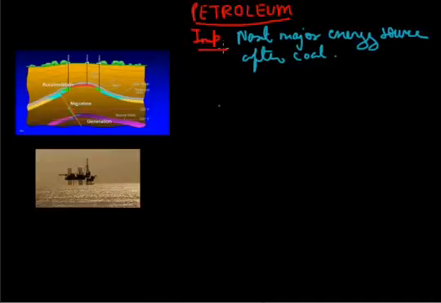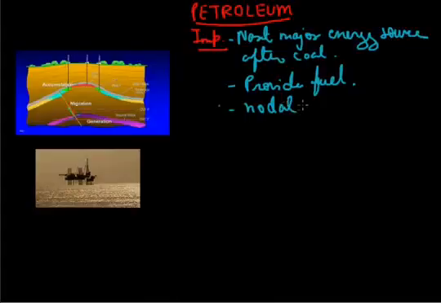It provides fuel for heat and lighting, lubricants for machinery, and raw materials for a number of manufacturing industries. Petroleum refineries in India, or all over the world, are known as the nodal industries. This is how you can understand the importance of petroleum, because it acts as a nodal industry for synthetic textiles, fertilizers, and numerous chemical industries also.